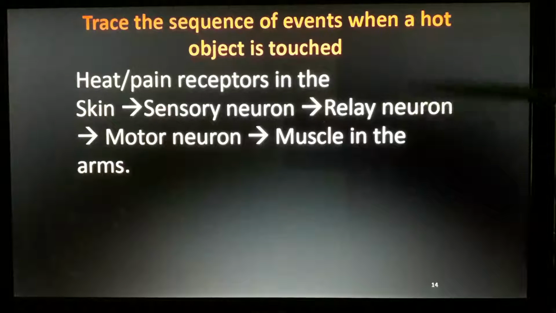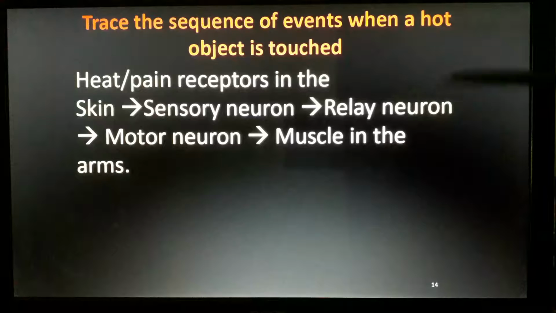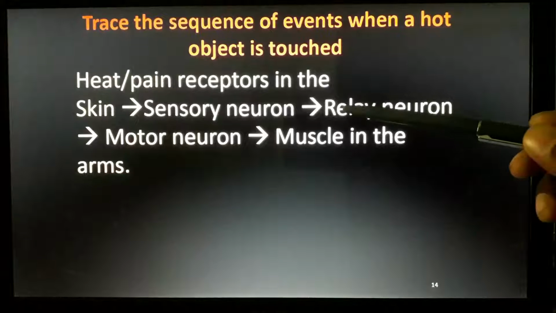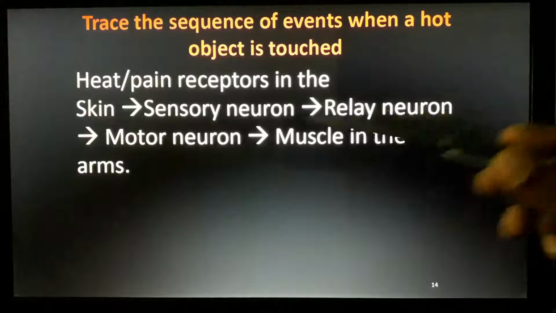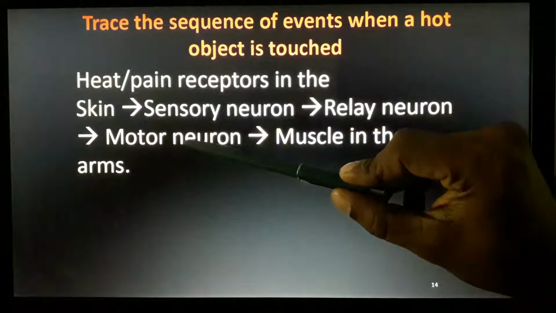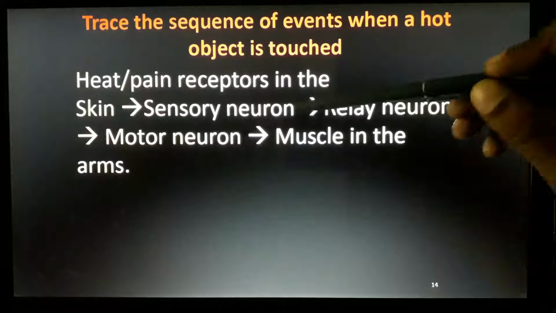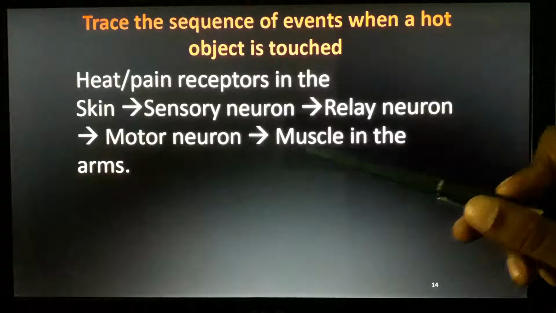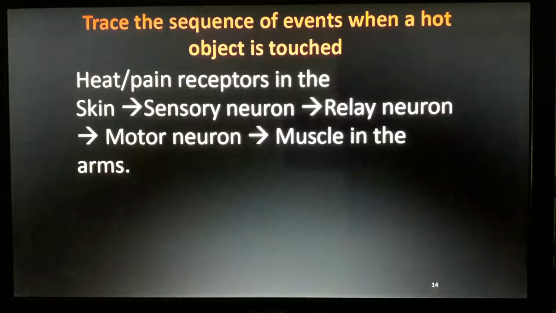Understand? From this relay neuron, during reflex action, listen to this carefully. This one I didn't tell in the last class. While it is in reflex action, the relay neuron will directly send the message to the motor neuron. Understand? If there is no reflex action, where will this relay neuron send the message? To the spinal cord, and the spinal cord will send the message to the brain. From the brain it will come back and reach the motor neuron, then the muscles in the arm, the effectors.